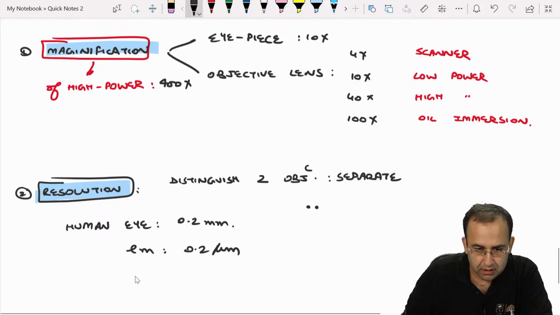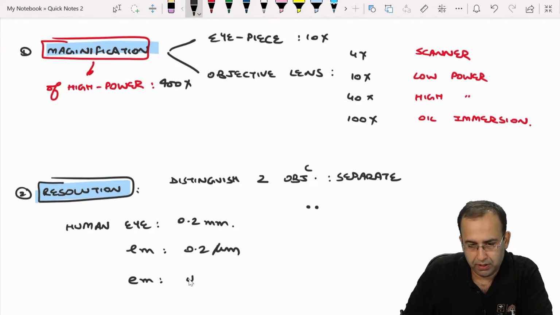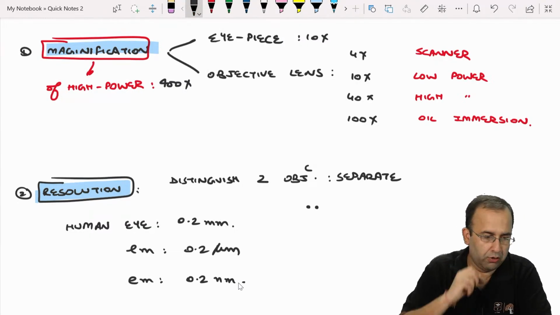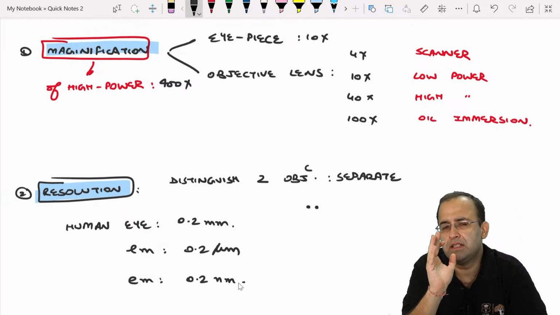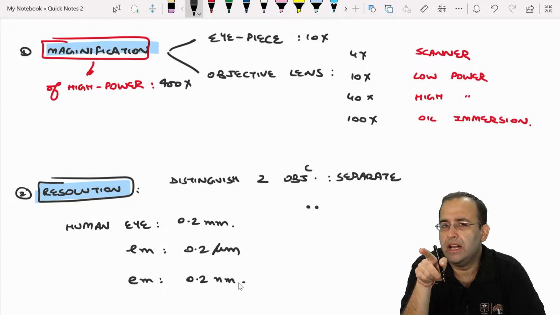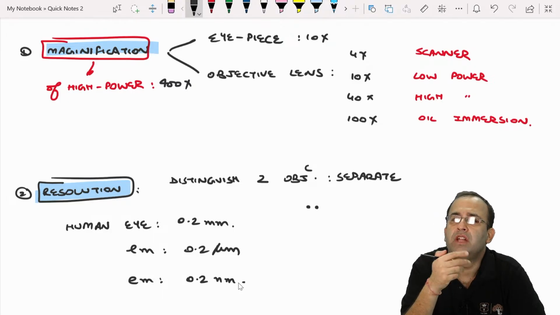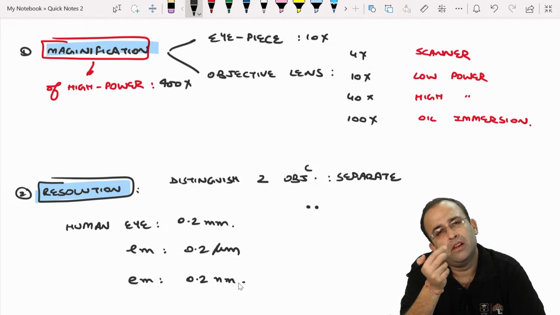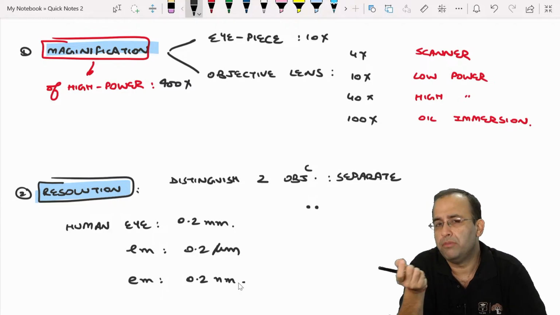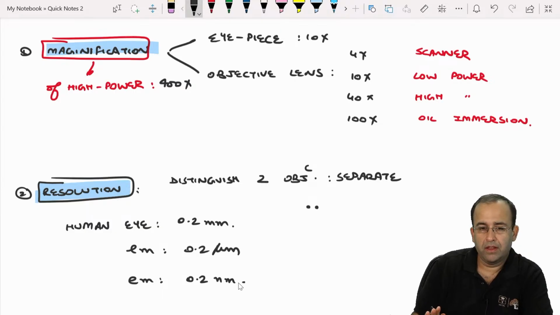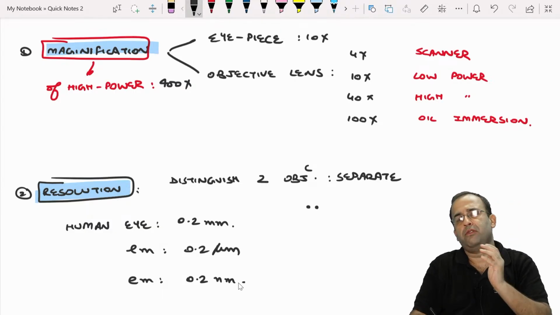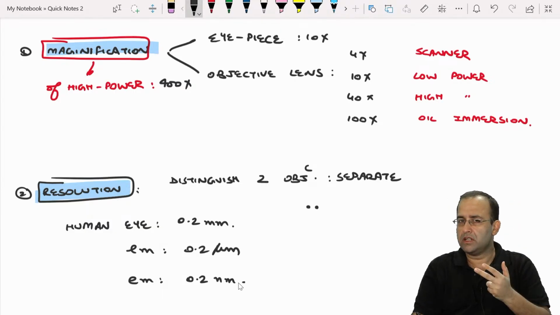And best is, of course, electron microscopy, that is 0.2 nanometer. So nothing to remember. Obvious tha. Least on scale is 1 mm, so 1/5 of that. Human eye is 0.2 mm. Light microscopy 0.2 micrometer, 1/1000 decrease हो रहा है. Electron microscopy 0.2 nanometer. So this is about microscope, magnification versus resolution.